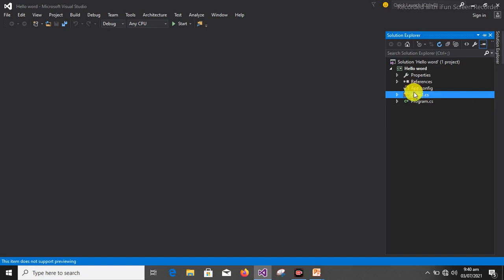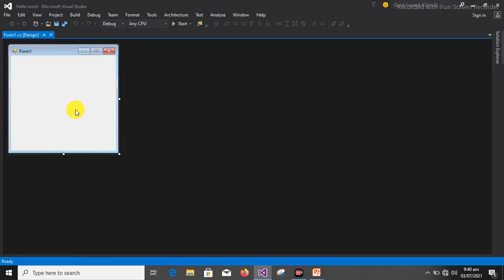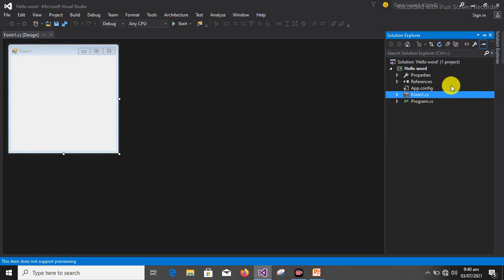Then you just scroll to which of the forms you want to display. Like now, for instance, I want to display Form1. I'm going to double click on Form1, and it's going to appear on this screen. So now I believe we all understand what Solution Explorer is.